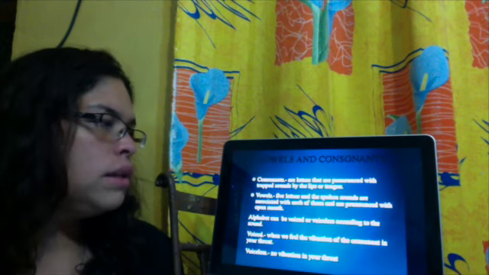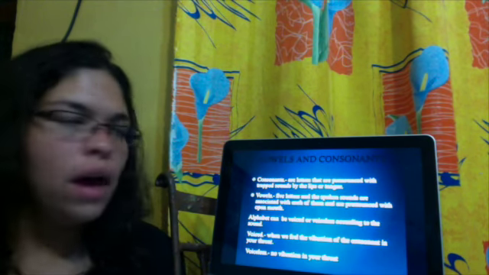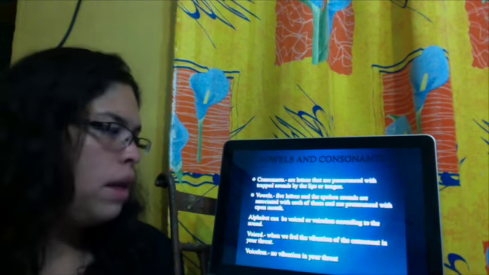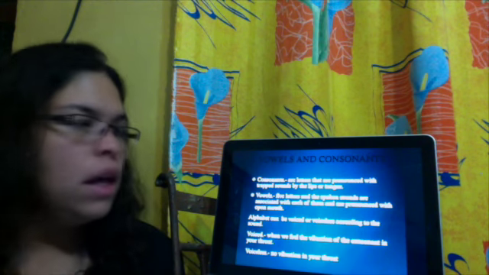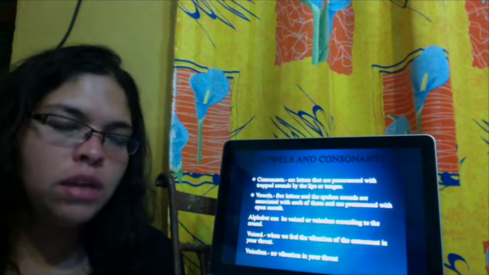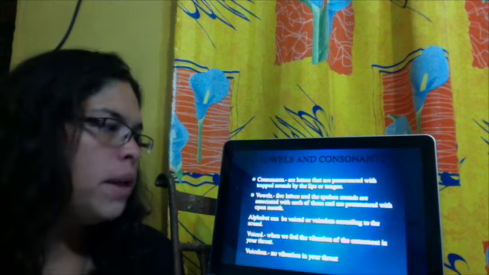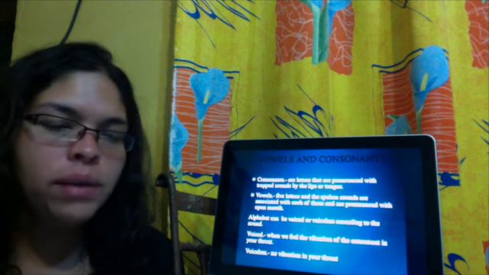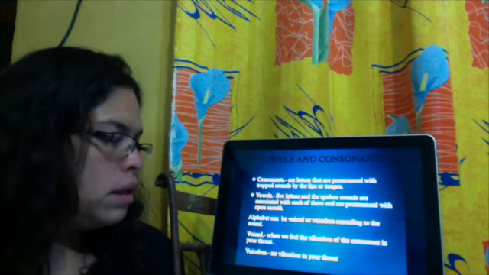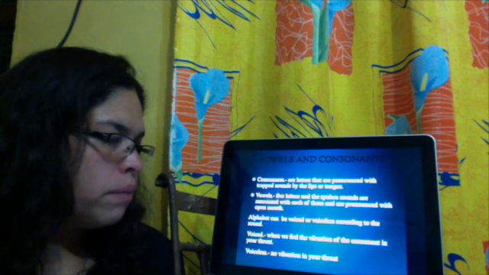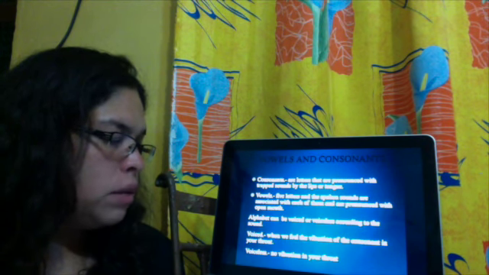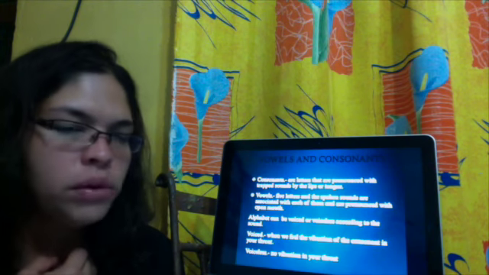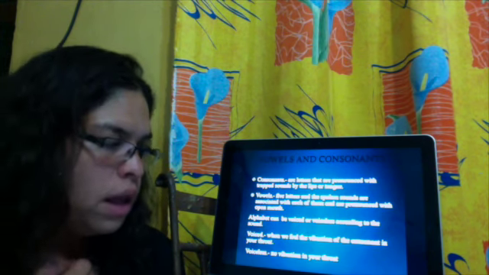Vowels and consonants. Consonants are letters that are produced with trapped sounds by the lips or the tongue, and the vowels are 5 letters in the spoken language that are associated with the rest of the alphabet and are pronounced with the open mouth. Sounds can be voiced or voiceless, depending on the vibration. Voiced is when you can feel the vibration in your throat, and voiceless is when you cannot feel a vibration in your throat.